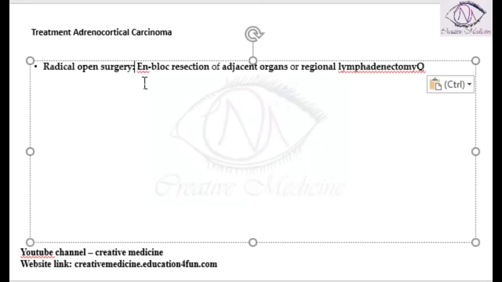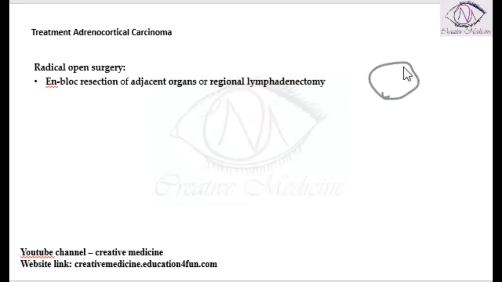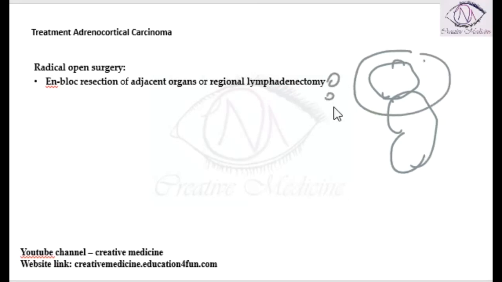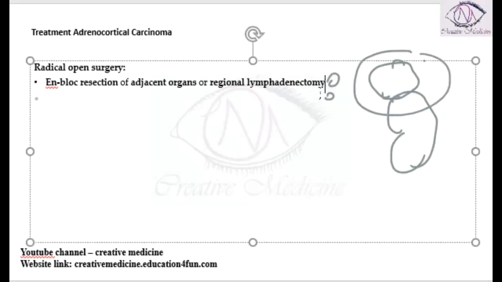In the open surgery, we do an en bloc dissection of the organ. The complete adrenal organ is dissected. The adrenal organ which is enlarged is dissected completely along with the regional lymphadenopathy. So this en bloc open surgery is done in most of the conditions.